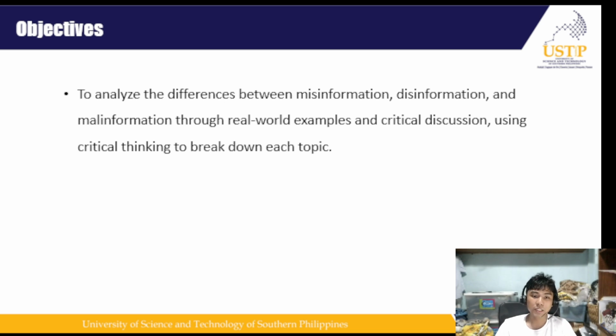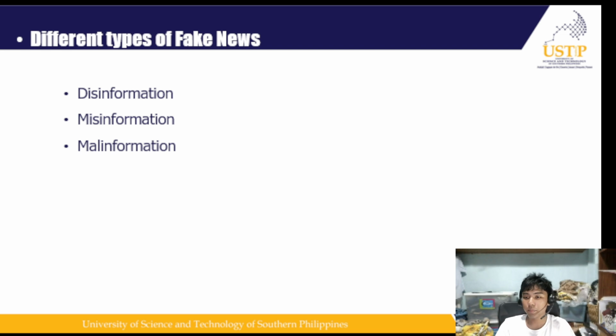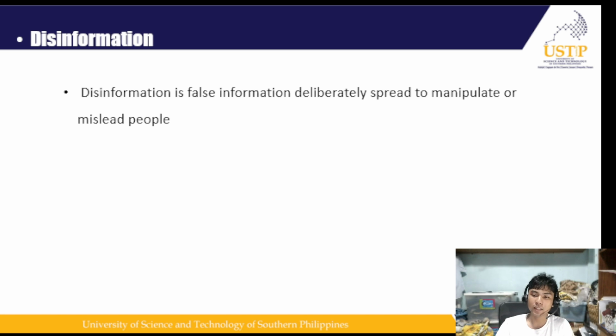As you might know, fake news is not just one thing. There are actually three different types of false or harmful information. At least what I just said. There is the disinformation, misinformation, and malinformation. Let's break it down together one by one. Let us begin with disinformation.